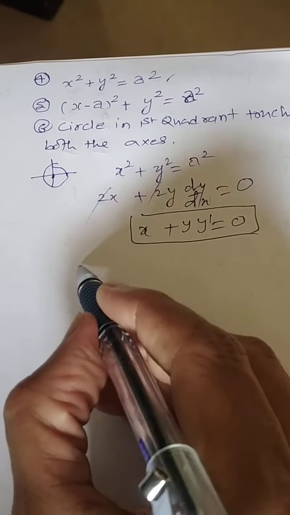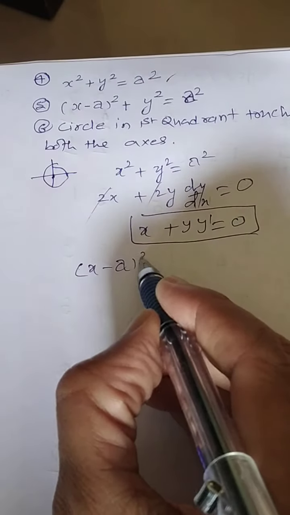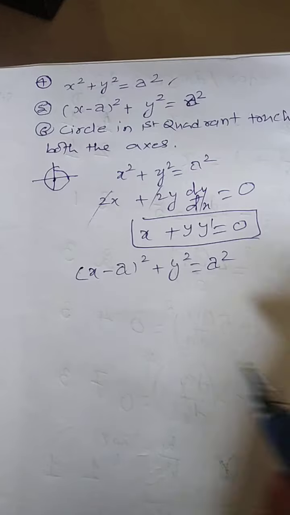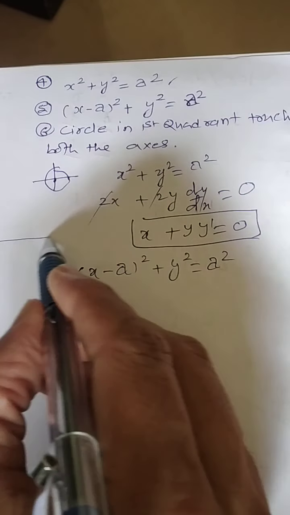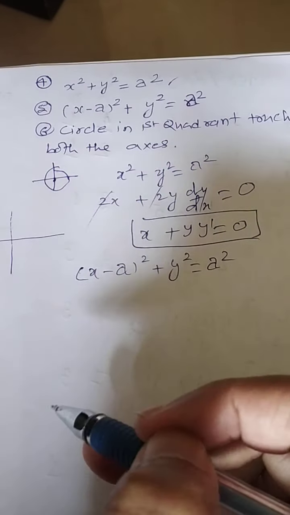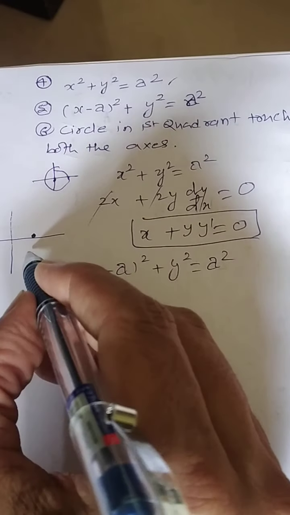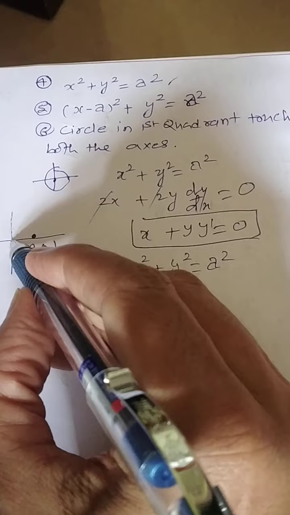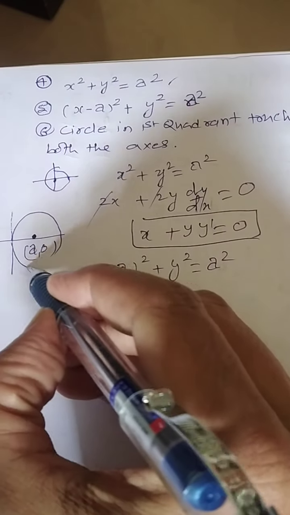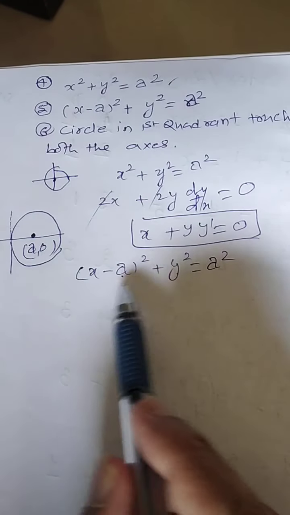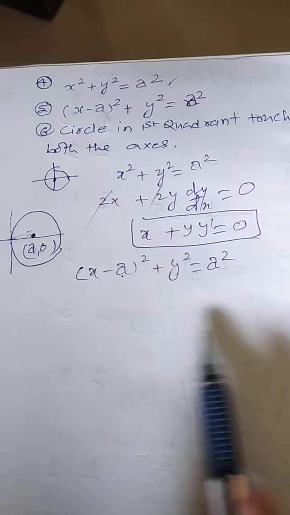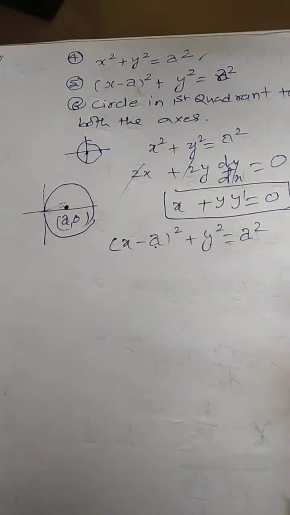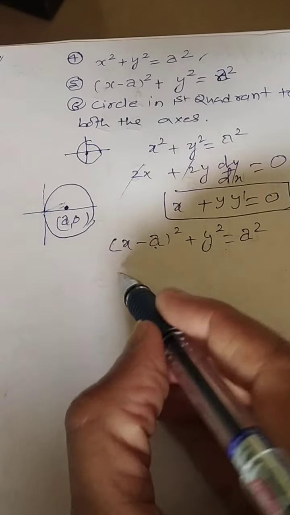Let us take up the second equation: x minus a the whole square plus y square will be equal to a square. Instead of that, sometimes the question may ask: what is the differential equation of all circles whose center is on the x axis and passing through the origin? In that case, (a, 0) will be the center and the radius will be equal to a. So how many constants are there? One. So you are supposed to give your answer in one differentiation, not dy by dx form. So let us take.